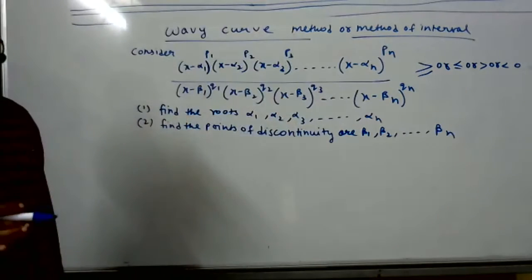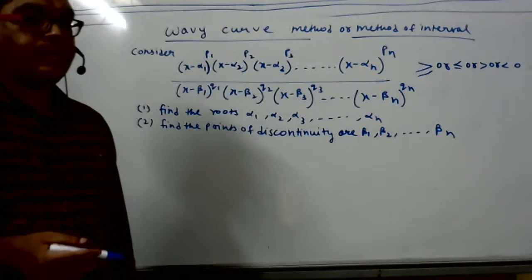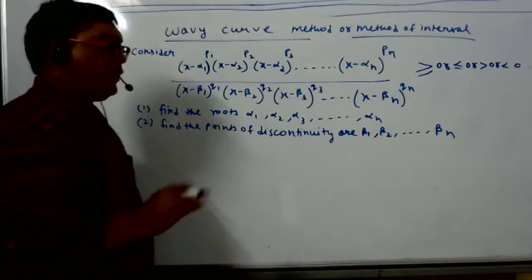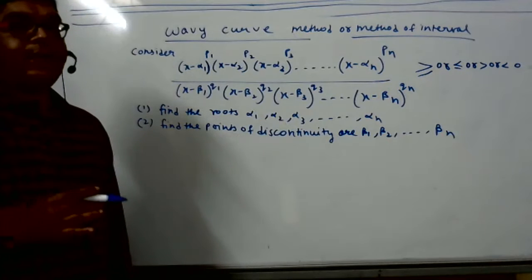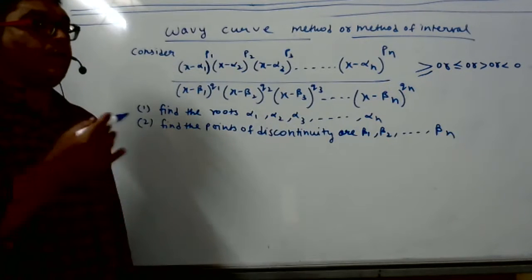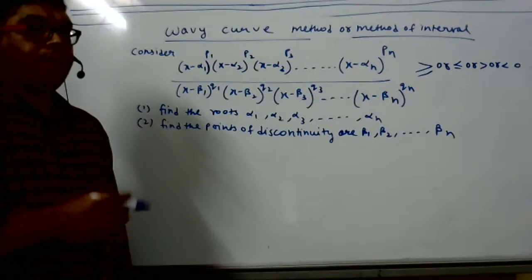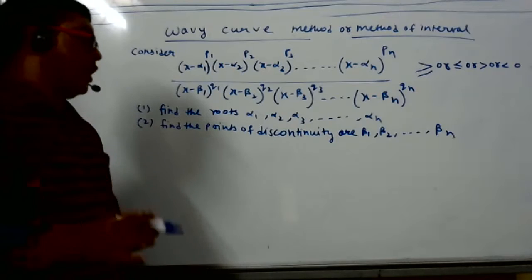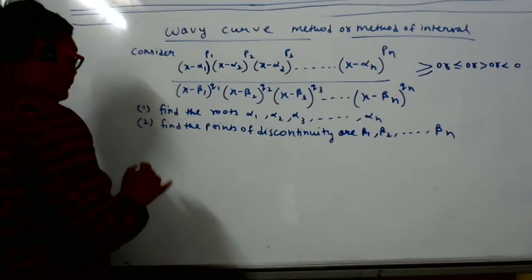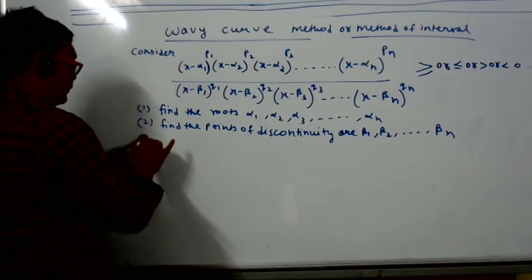In the numerator, those are roots. And in the denominator, those are points of discontinuity. Find the roots, then find the points of discontinuity. Both you find. People stop writing. Then what you do? Third point.